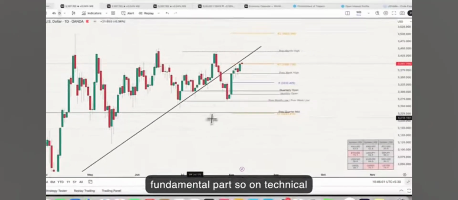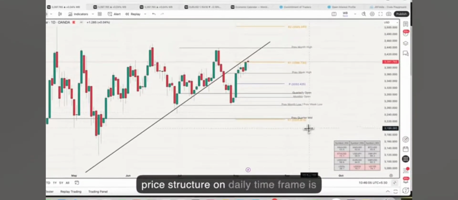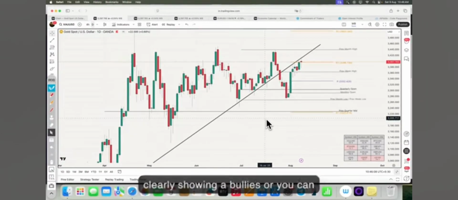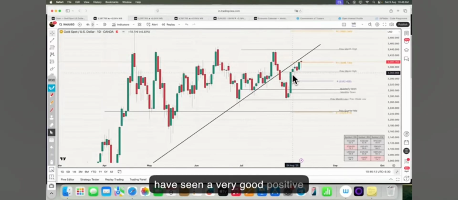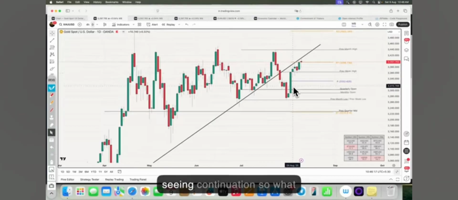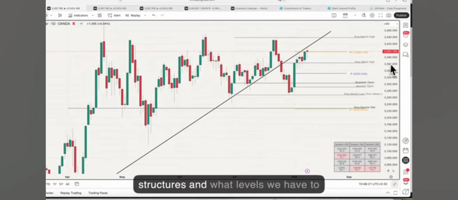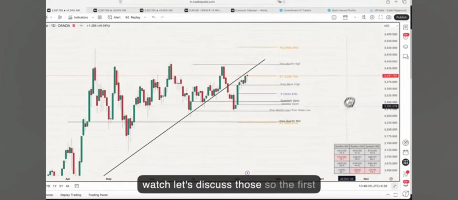On a technical basis, you can see that the current price structure on the daily time frame is clearly showing a bullish, or you can say positive, sign. In the previous week we have seen a very good positive weekly closing, and now we are seeing continuation. So let's discuss what structures and what levels we have to watch.